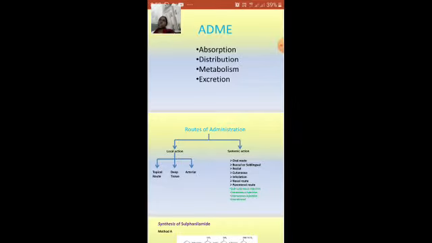Suppose paracetamol is 500 mg, Dolo is 650 mg. What is this mg? It is nothing but the concentration. The higher the mg, the higher the concentration of the drug. If it is a higher concentration, then the drug may be taken 2 times a day. If the dosage is small, then it is thrice a day or 4 times a day.